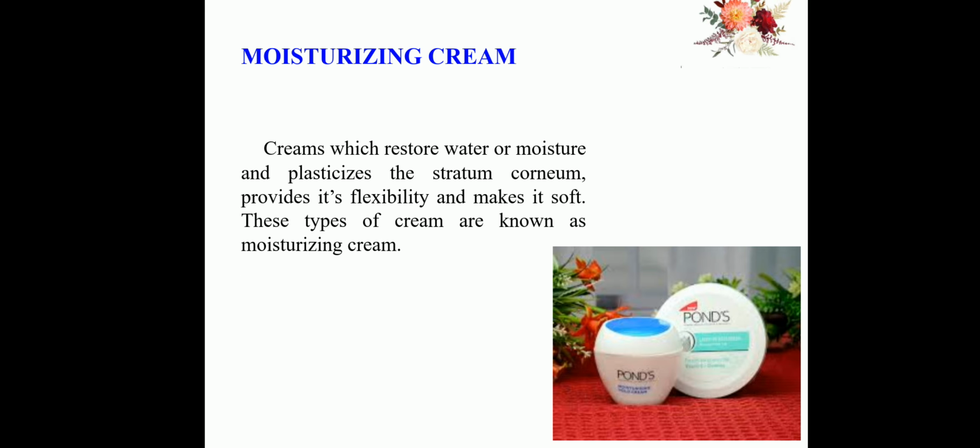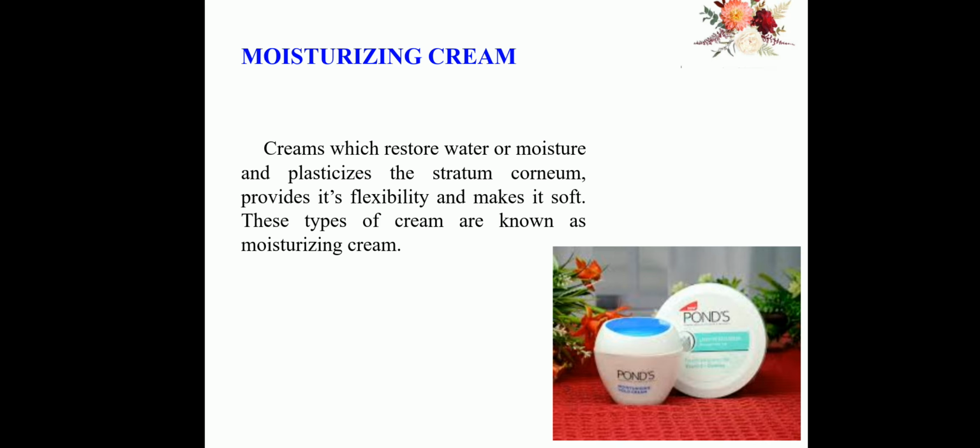Moisturizing cream. Creams which restore water or moisture and plasticize the stratum corneum, providing flexibility and making it soft, are known as moisturizing creams. Moisturizers or emollients are complex mixtures of chemical agents specially designed to make the external layers of the skin softer and more pliable.